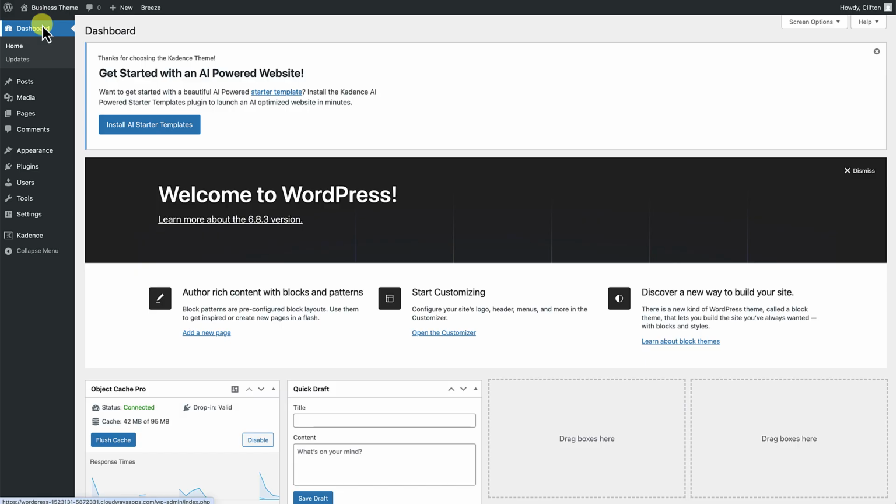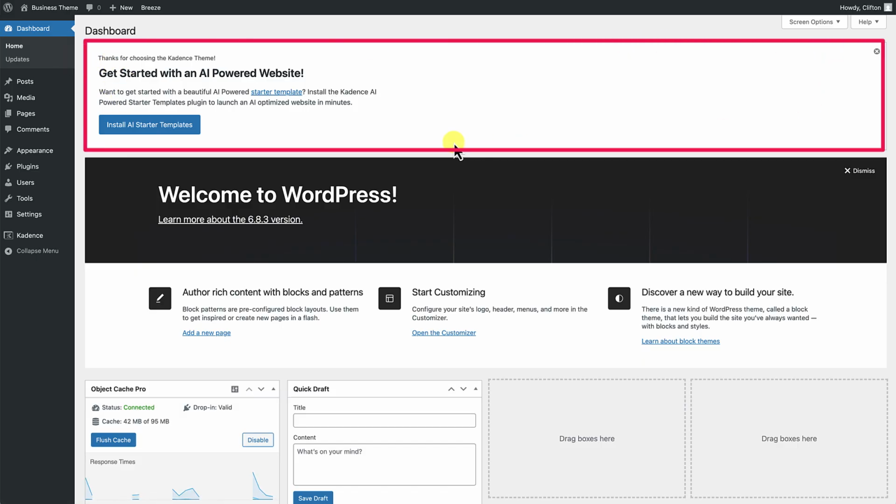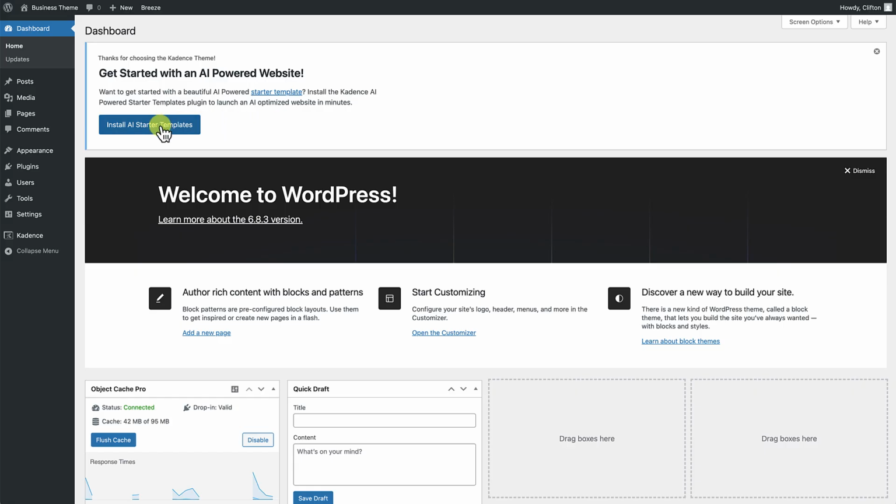The second thing we need to do is install the Kadence Starter Templates plugin, because that plugin is going to provide the process for people to pull in the demo content from our child theme. So let's install the Kadence Starter Templates first. When you install the Kadence theme, you'll always see this banner inviting you to install the Kadence Starter Templates. Just click on the button on that banner.